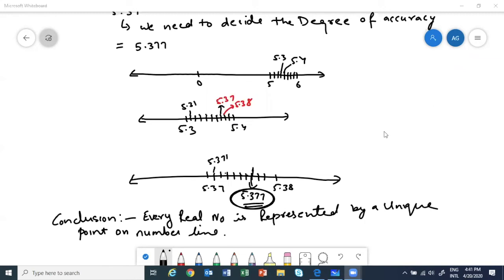Okay. The next exercise is about this only. You have to represent this. I want you to try it on your own. Exercise 1.4. Okay, students, I want you to try on your own. It will clear your concept.